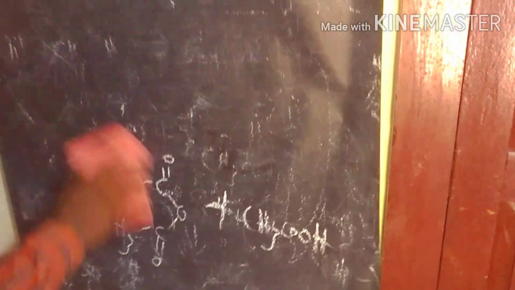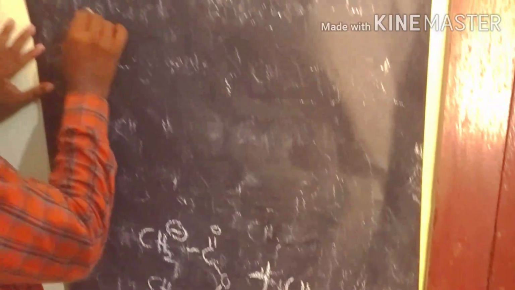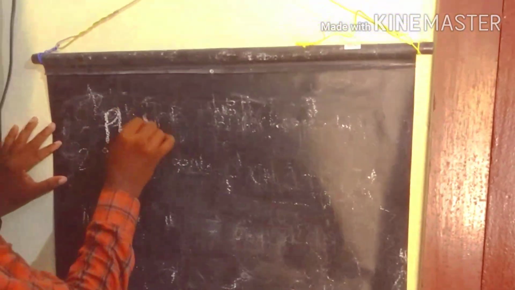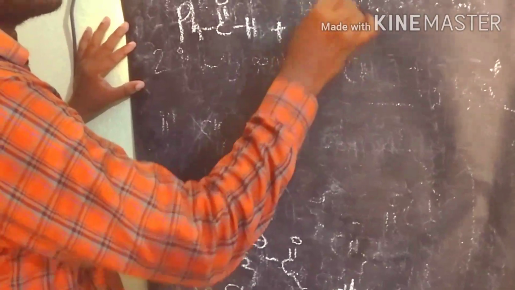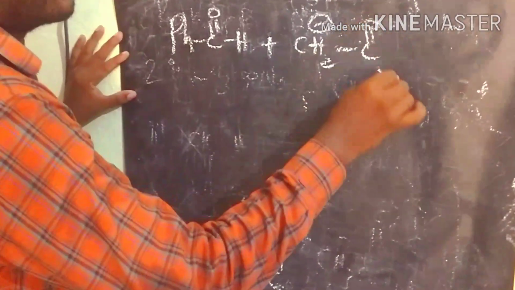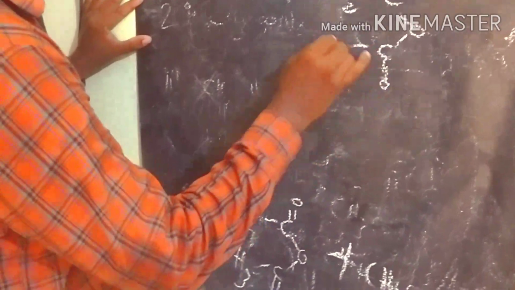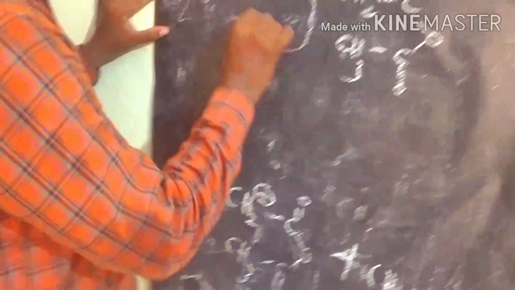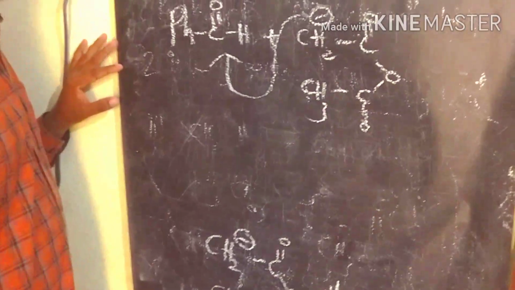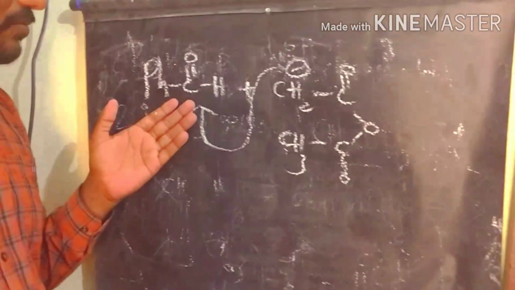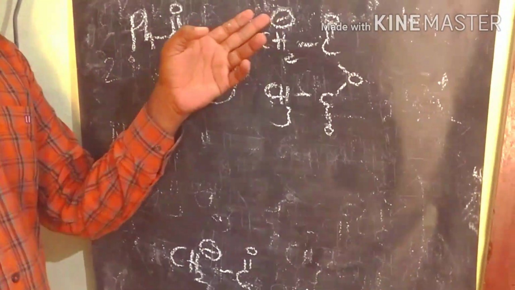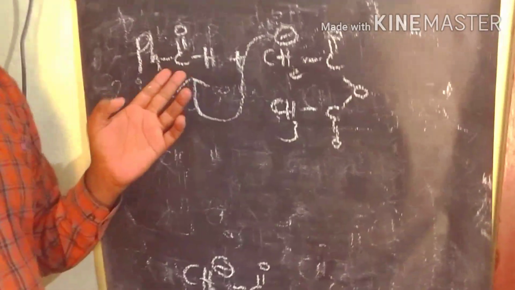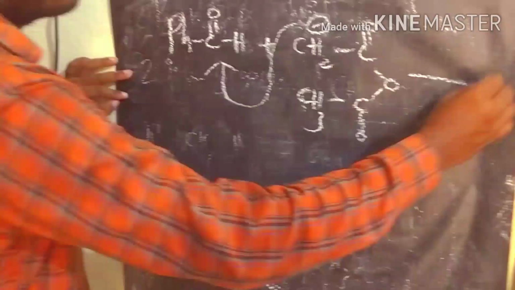Attack on the carbonyl group. For example, here we take the aromatic aldehyde, benzaldehyde. So this carbene ion attacks the carbonyl group. We know very well that the carbon between the oxygen, what is the charge on carbon? Positive, and oxygen has a negative charge. So that's why the carbene ion attacks the carbon. So this is the product we are getting.